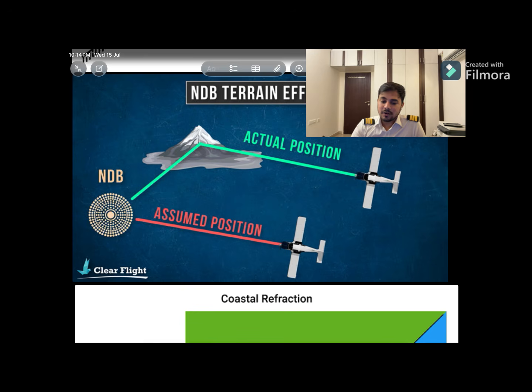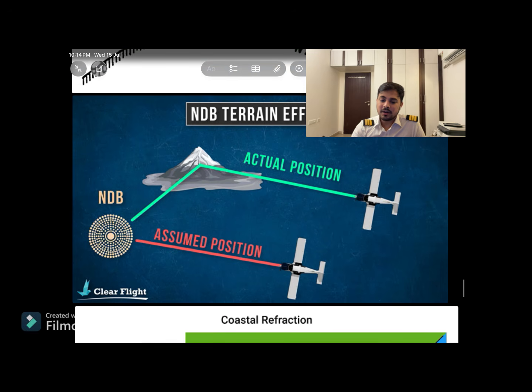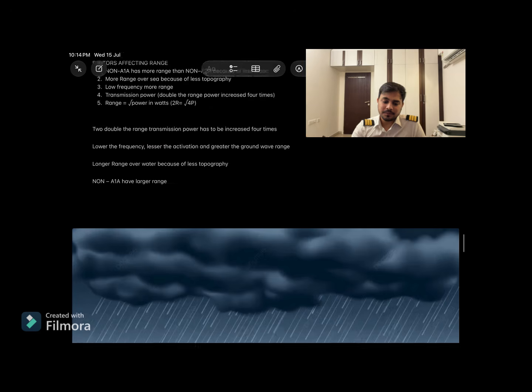The aircraft was coming towards the NDB. Inside this aircraft, the ADF is showing that the NDB station is ahead, but the actual position is that the mountain is ahead of the aircraft, because the incoming signal is being reflected from the mountain. It is called the mountain effect or the terrain effect, due to the terrain on the ground.